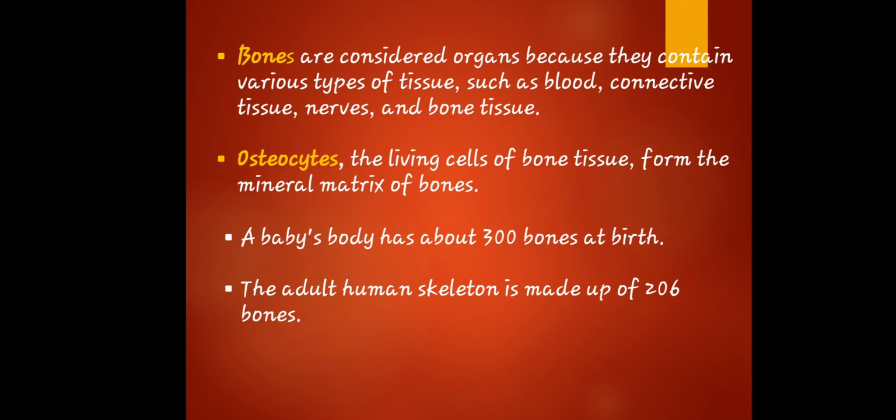It is also said that the osteocyte is the living cell of bone tissue that forms the mineral matrix of the bone. Meaning to say, the osteocyte is located inside the bone. These are the cells that are inside the bone.